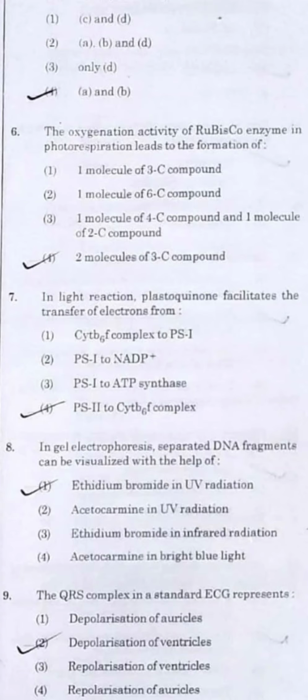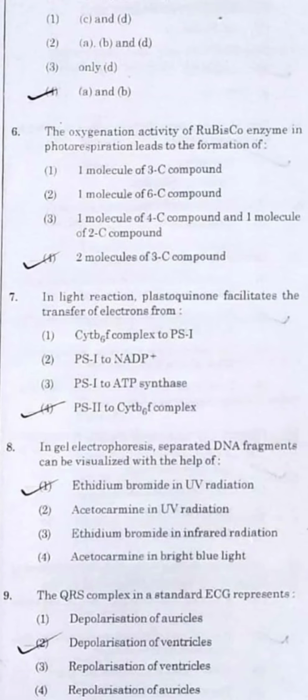Okay, deal with it. Question number 8. In gel electrophoresis, separated DNA fragments can be visualized with the help of a chemical called EtBr, or the full form is ethidium bromide, under UV radiation, where you will get the perfect results.